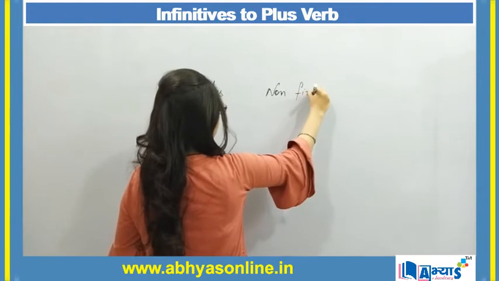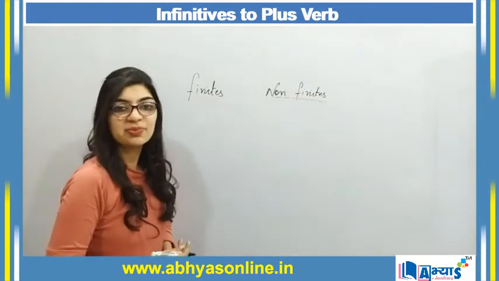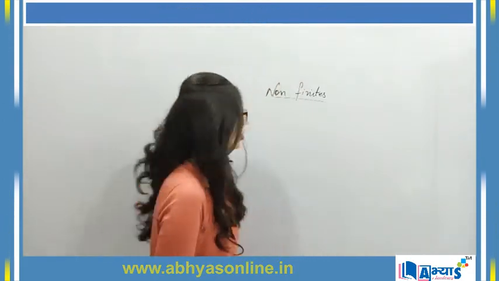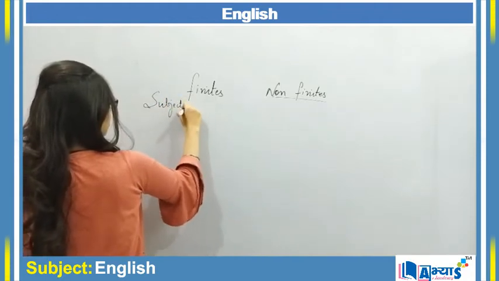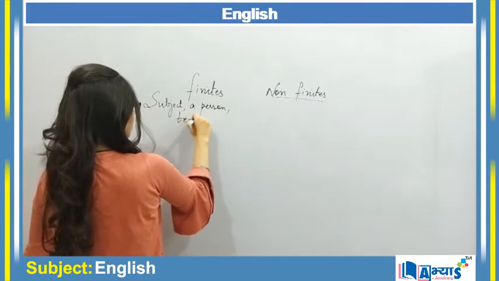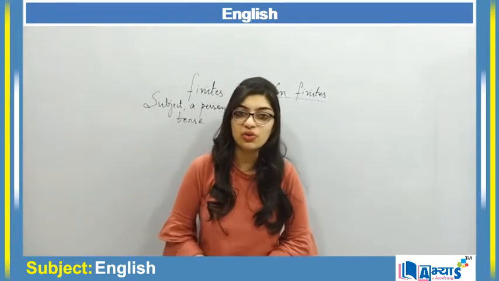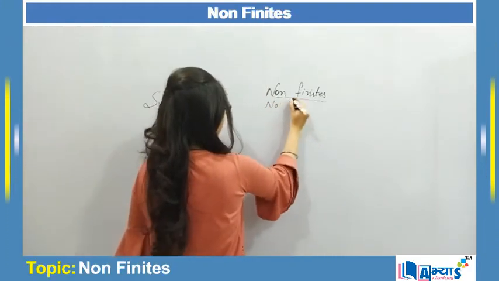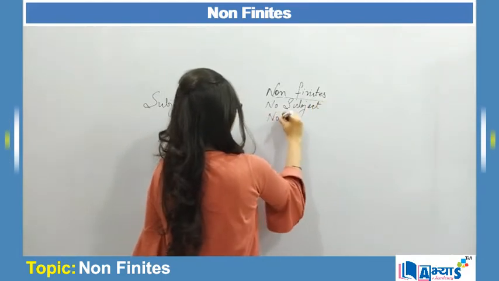finites are all those verbs which contain a subject, they contain a person along with a tense. So here a finite will contain a subject, a person and a tense. But non-finites are all those words which do not contain a subject, there is no subject and there is no person included.